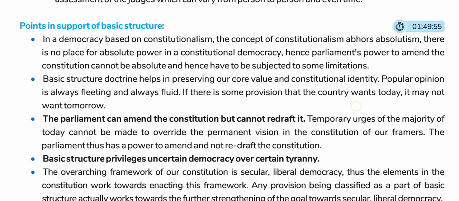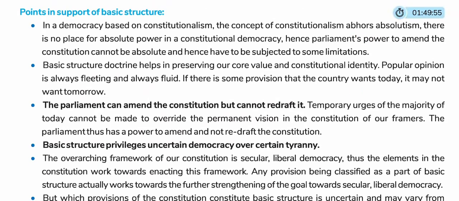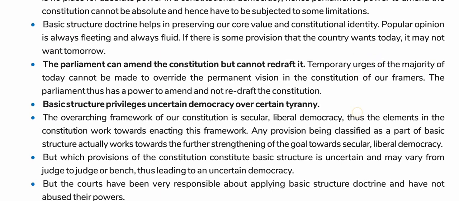Points in support of basic structure. In a democracy based on constitutionalism, the concept of constitutionalism abhors absolutism. There is no place for absolute power in a constitutional democracy. Hence, Parliament's power to amend the Constitution cannot be absolute and has to be subjected to some limitations. The basic structure doctrine helps in preserving our core values and constitutional identity. Popular opinion is always fleeting and always fluid. If there is some provision that the country wants today, it may not want tomorrow.